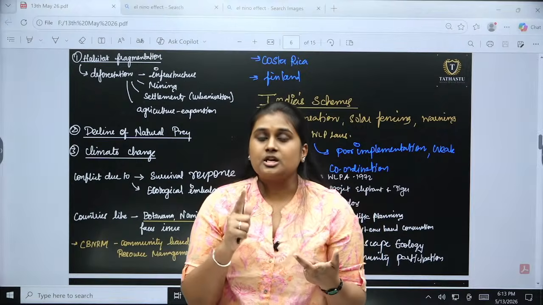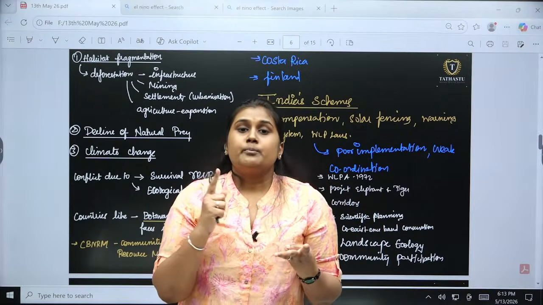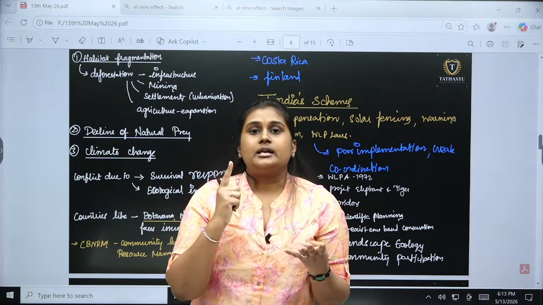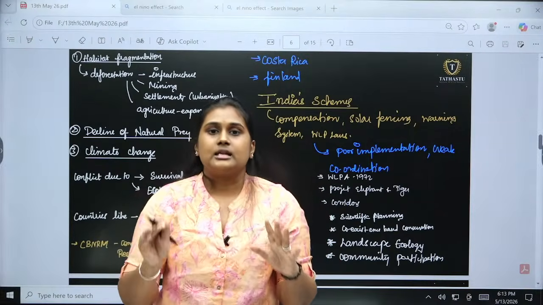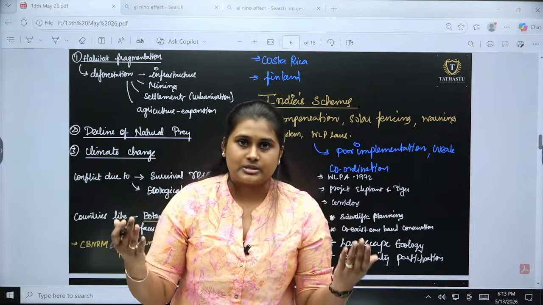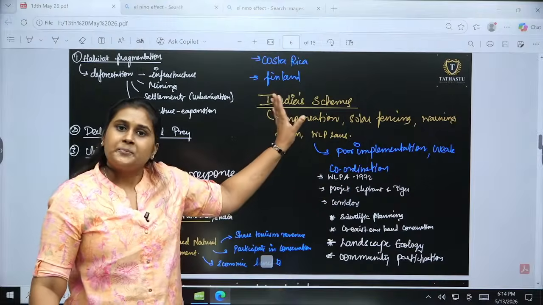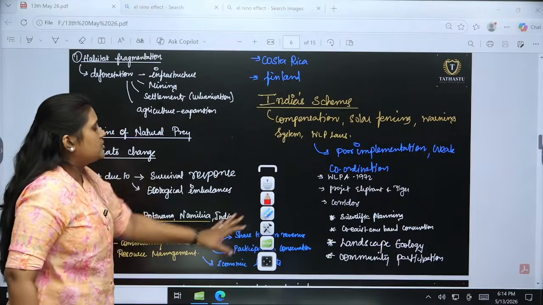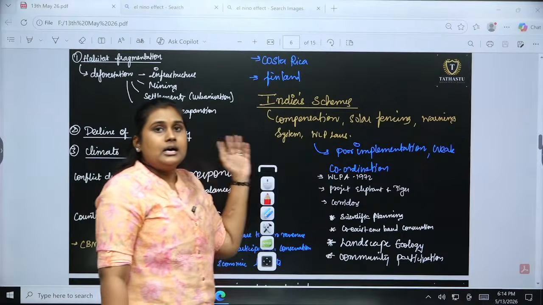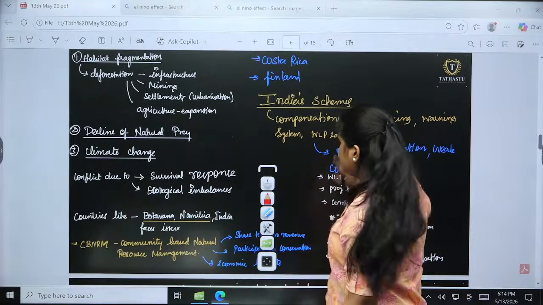Controlled population, controlled urbanization, proper scientific planning, and understanding the corridors and the lifestyle of the wildlife animals is very much important for us. That is what is important in our particular article. Okay, clear? Let's go to the next one.